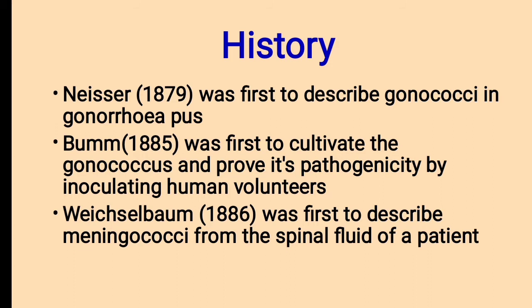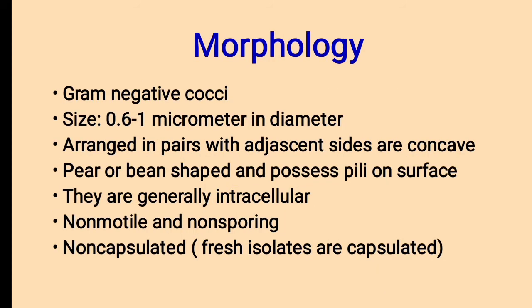So these are the three scientists related with the history of the development of Neisseria gonorrhoeae. From the name itself, Neisser was the first to describe gonococci, hence the name Neisseria gonorrhoeae. Then morphology. It's a gram-negative cocci. One and only pathogenic gram-negative cocci that is known as Neisseria gonorrhoeae.